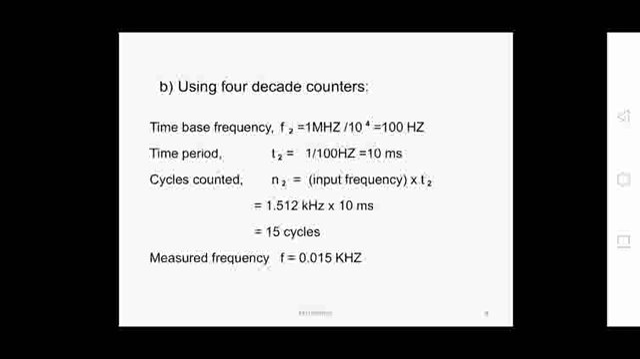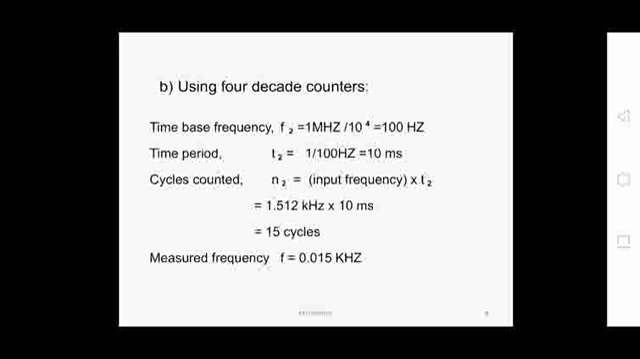If the frequency of the time base is 100 hertz, then the time period will be 1 by 100 hertz, which is 10 milliseconds. Now we call the cycles in this case n2, which will be equal to 1.512 kilohertz into 10 milliseconds. 10 milliseconds is equal to 10 into 10 to the power of minus 3.